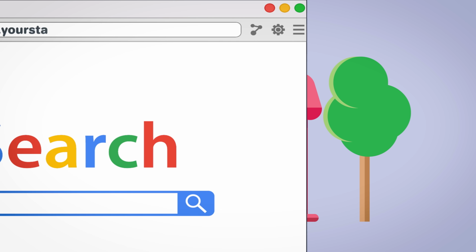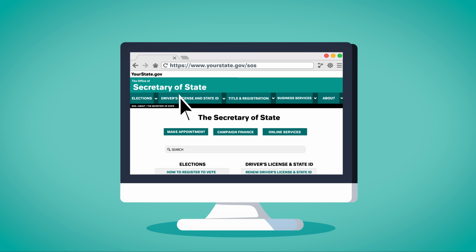To see if your name is available in your state, you'll need to do a name search. This free service is available on your state's Secretary of State website. Check out our free guide for finding the direct link to your state.